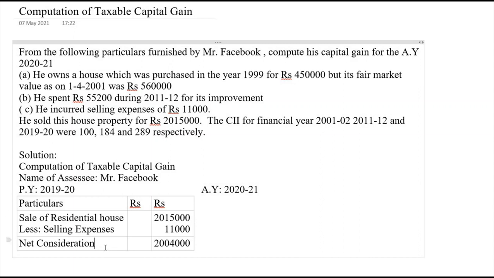From this we should deduct ICA, that is indexed cost of acquisition. So here we should adopt fair market value.